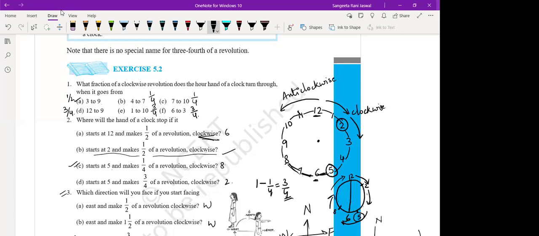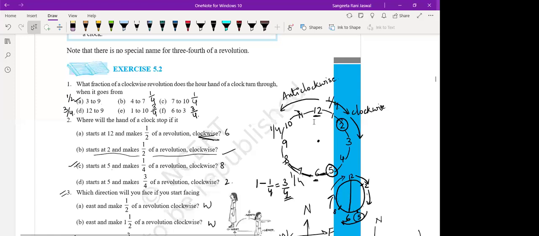Counting this 15 minutes is 1/4. Then from 8 to 11 will be another 1/4. From 11 to 2 will be another 1/4. So instead of counting like this, you could take 1/4 in the opposite direction.